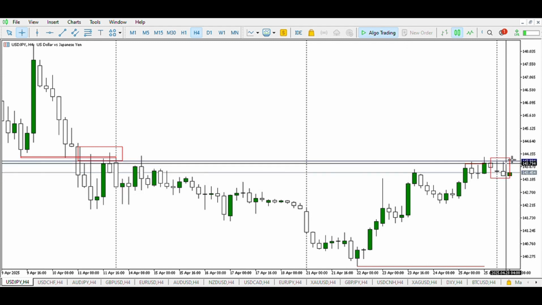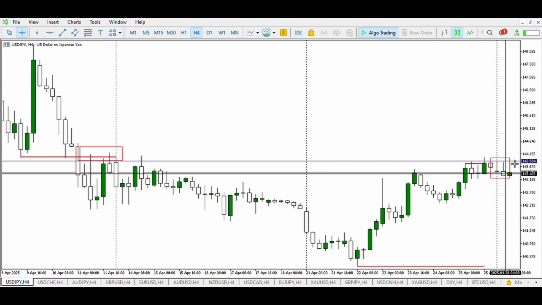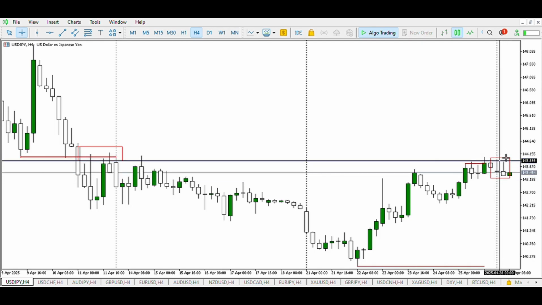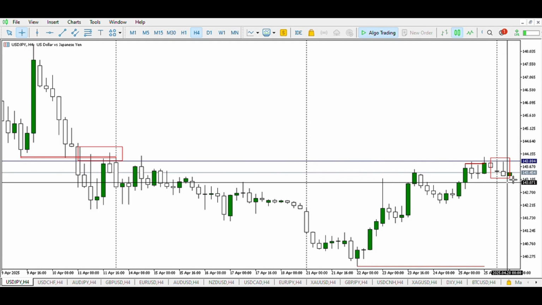Now on USD/JPY, at the opening we can see an indecision candle, and in the second half you can see the sellers in this zone. Keep a concept in mind: the market sells to buy and the market buys to sell. Why does the market do this? The market does this because forex trading is a zero-sum game. So for the buyers to make money, there have to be sellers to sell to them, and for the sellers to make money, there have to be buyers to buy from.